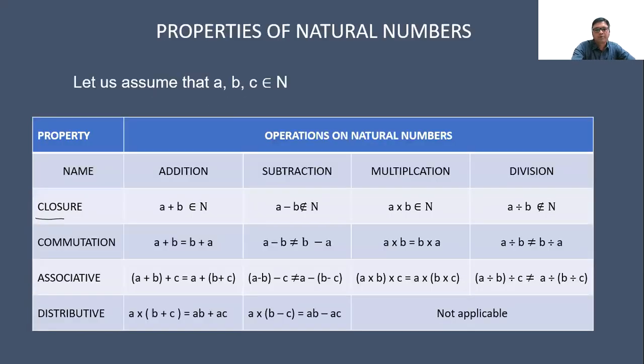Now the second property is subtraction: a minus b does not belong to N. Why is it written here? You will say, sir, in this case a minus b is 7 minus 5, which is equal to 2, which belongs to N. But it will not be true in all cases. If we assume a is equal to 3 and b is equal to 5, then a minus b is 3 minus 5, which is equal to minus 2, which doesn't belong to N. Therefore it is written a minus b does not belong to N, as it is not a universal truth.